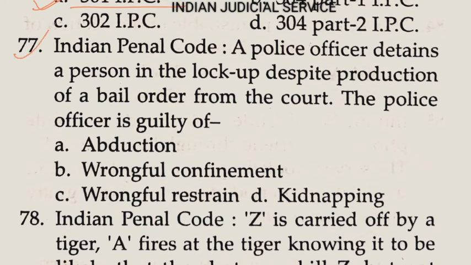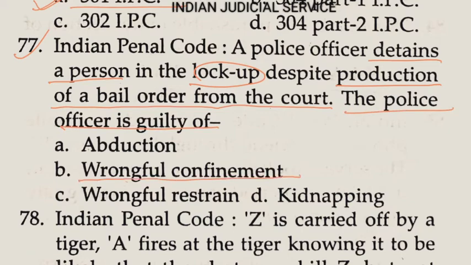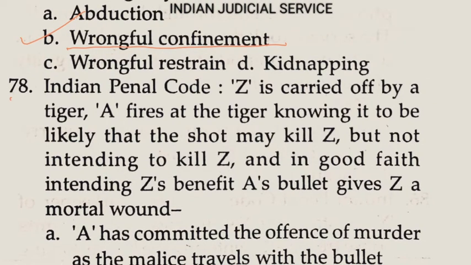Now question number 77. A police officer detains a person in a lockup despite the production of a bail order from the court. The police officer is guilty of what? So the police officer is guilty of wrongful confinement. The answer here is option B.